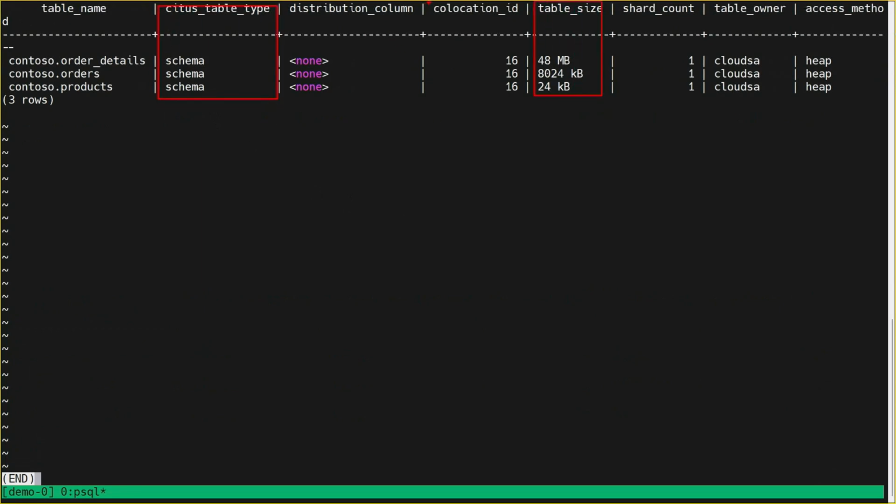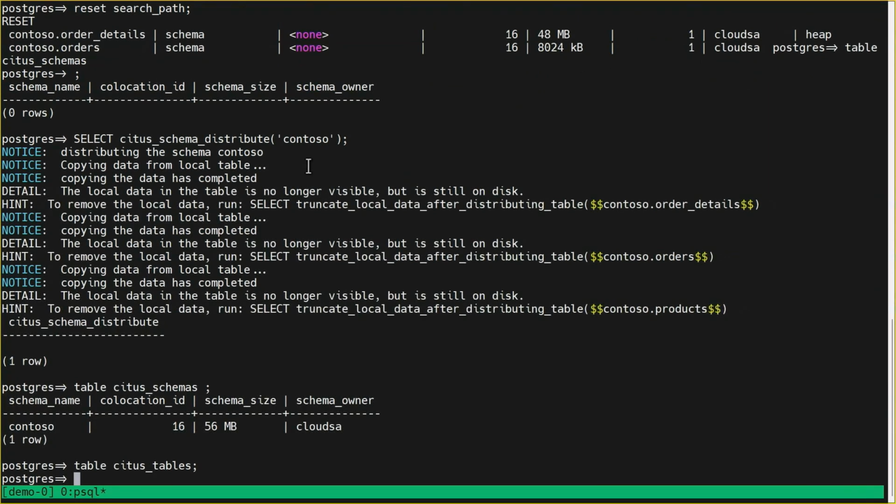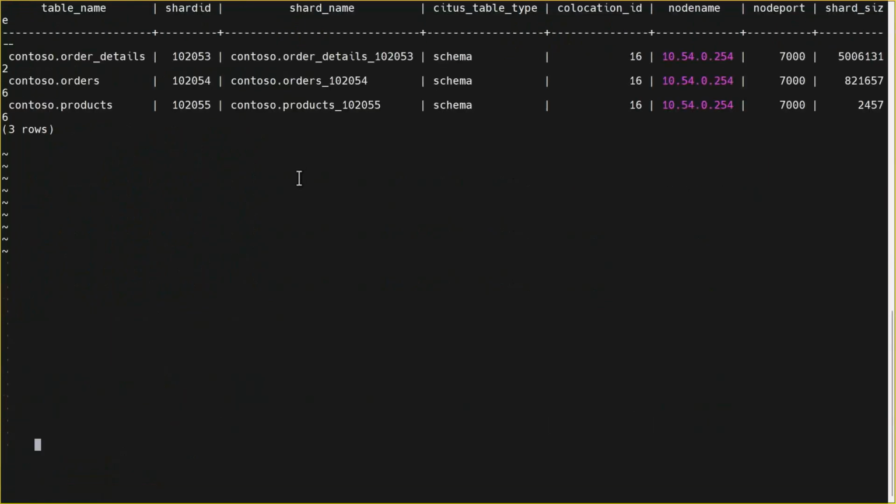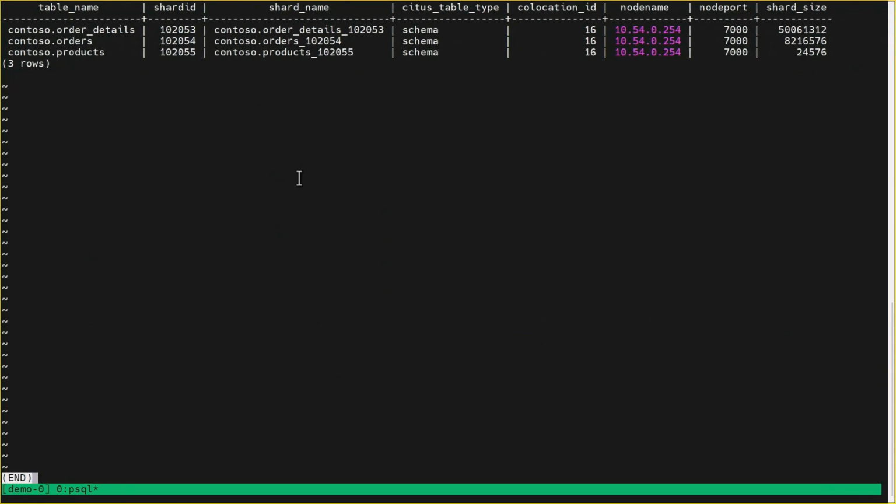You see the table size, you see collocated. All the tables in that same schema are collocated in one place, right? So similarly, if you look at shards, you'll see that the shards all belong to one node because they're collocated. So you see the node port for orders, details, all have the same collocation ID and belong to the same node because the node port is 7000, right?